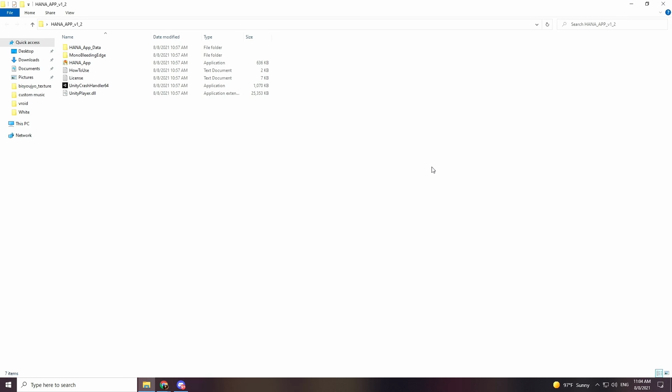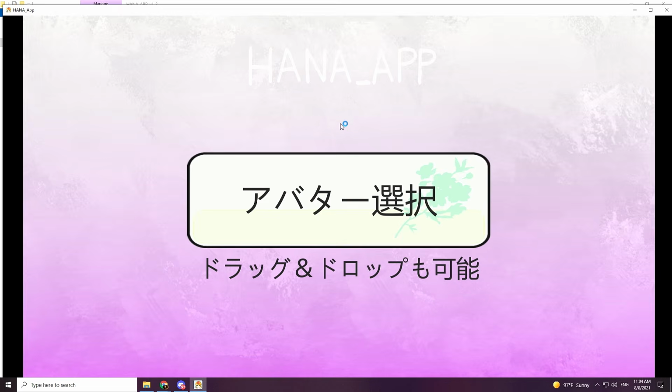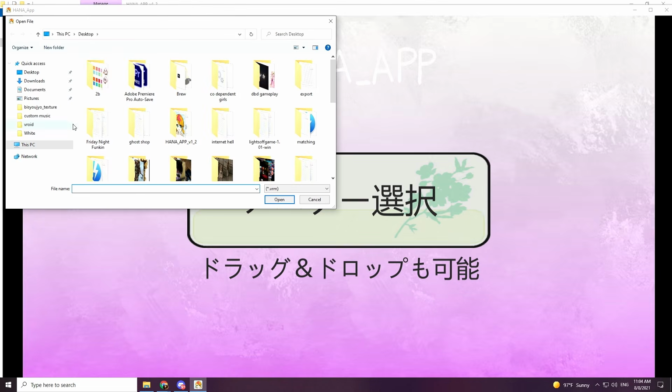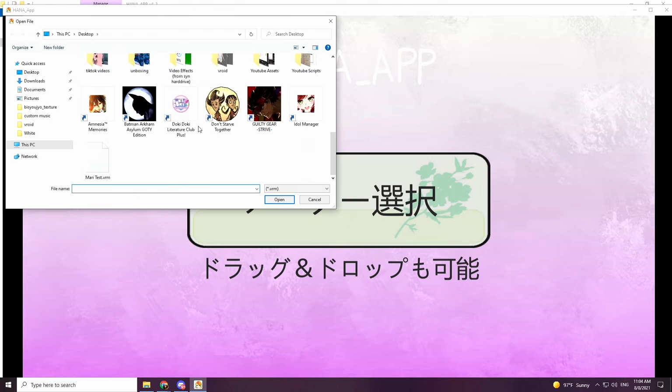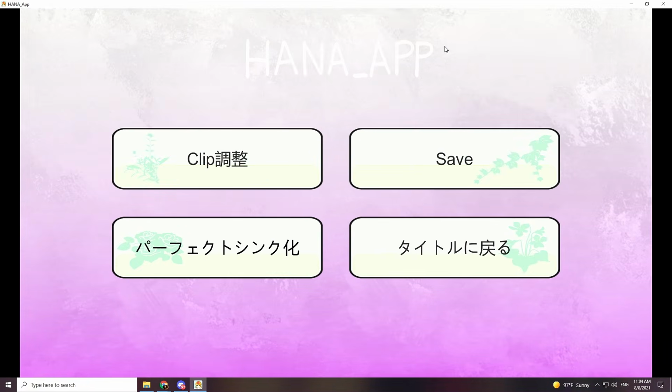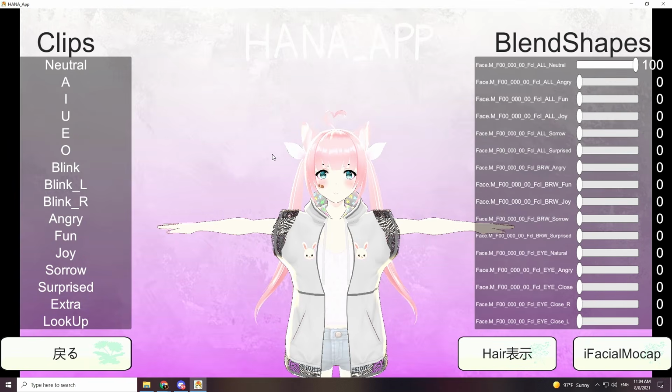So once you've installed the Hana app, all you're going to do is click on it and it's going to load the program already, and then you'll click on this button right here and you're going to select your VRM file that you just exported from Vroid Studio. And what's really nice about this is that if you're using a Vroid Studio model, all you gotta do is click on this clip option and it starts to automatically clip everything that's perfect sync to your model.